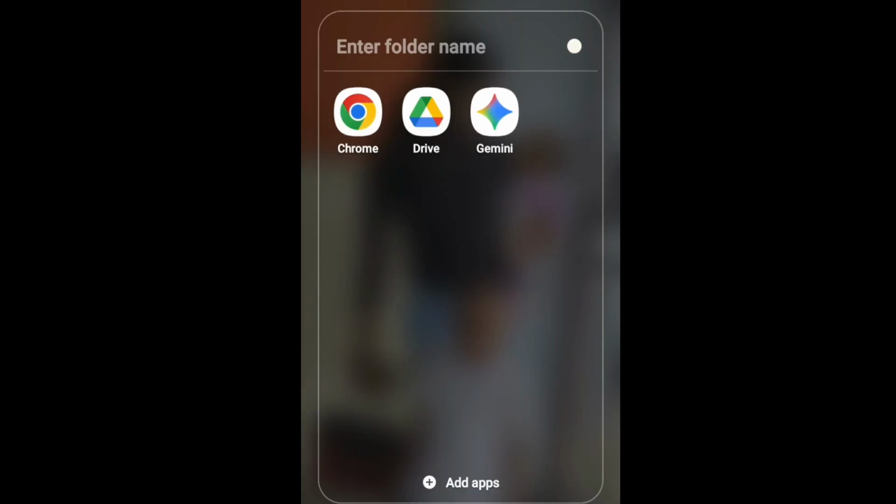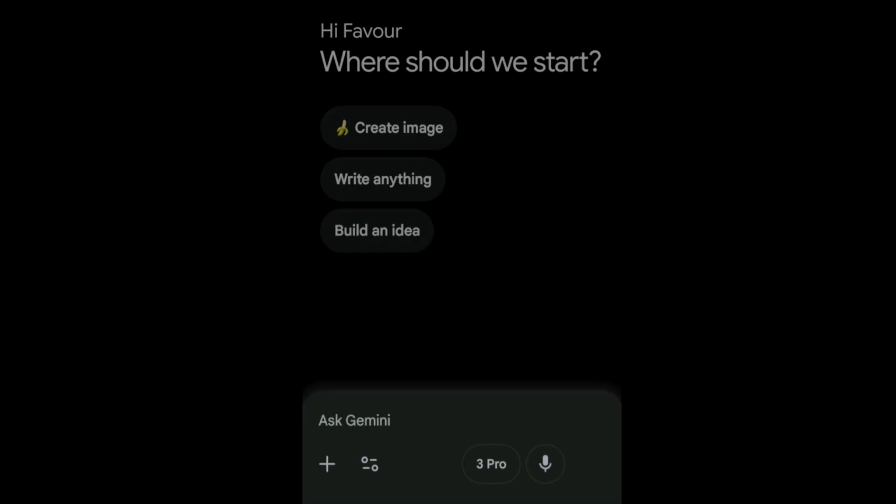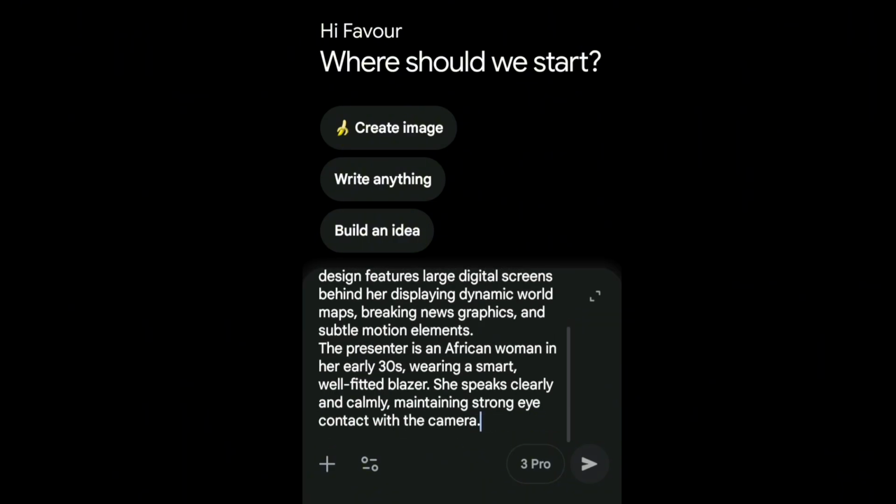For those of you that don't know what Google Gemini looks like, this is how the logo looks. You can either download it to your phone using your Google Play Store or Apple App Store, or you use the browser directly, like you go to your Chrome browser and you type in Google Gemini. So when you open it, this is how the interface looks. Then that prompt that you copied from ChatGPT, you drop it here first, right?